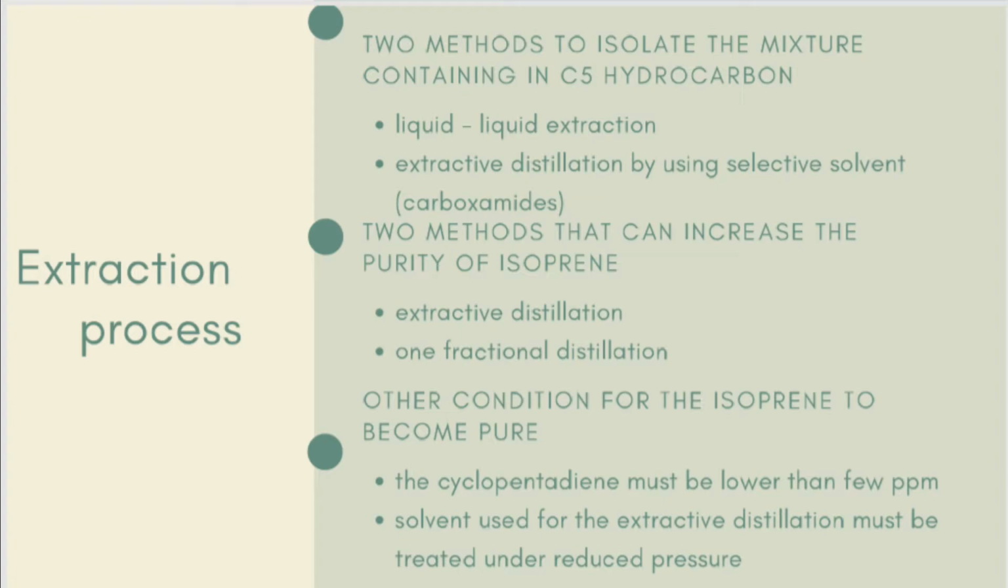For the isoprene to be able to undergo polymerization, the obtained isoprene must have high purity. Therefore, there are two methods to ensure that high purity isoprene can be obtained, which are extractive distillation and fractional distillation. There is also another condition for the isoprene to become pure: the cyclopentadiene contained in the isoprene must be lower than a few ppm. Therefore, the solvent used for the process needs to be treated under reduced pressure.